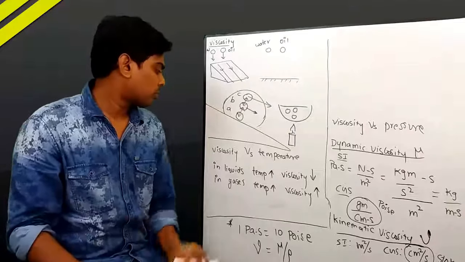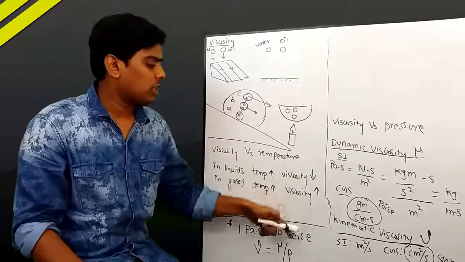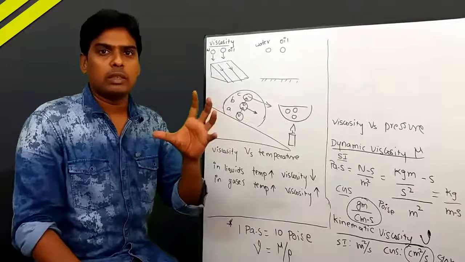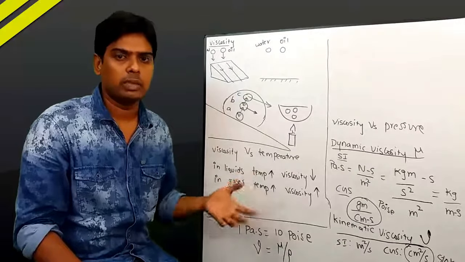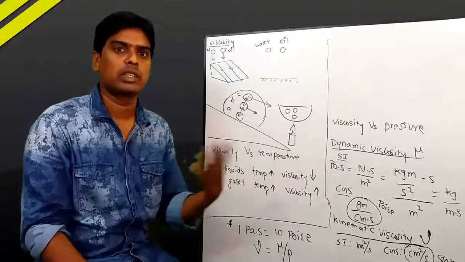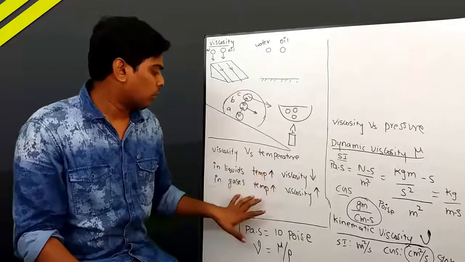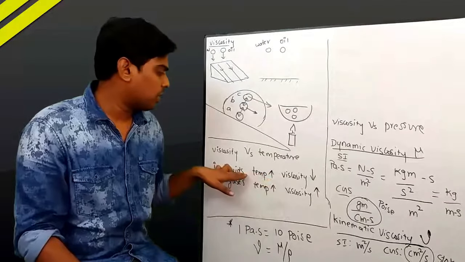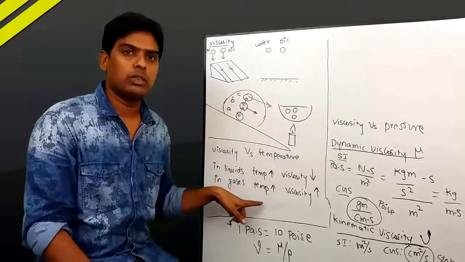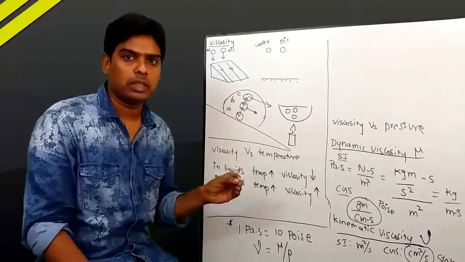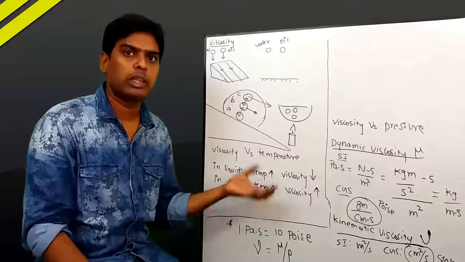That is one example. Whereas in gases it is different. When temperature increases, viscosity increases. It is because the mechanism of viscosity here is not due to cohesive forces. It is due to another mechanism, that is molecular momentum transfer. We will discuss that in later videos. But here what to remember: viscosity in liquids is due to cohesive forces majorly. Viscosity in gases is due to molecular momentum transfer majorly. There is some effect of cohesive force also, but that is negligible.